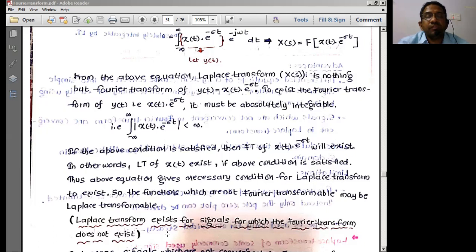What is most important for the analysis is this e power minus sigma t, or anything which comes with e power minus sigma t, which is nothing but a convergence factor. It is very important for the analysis of the system.